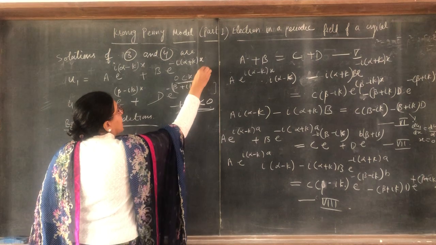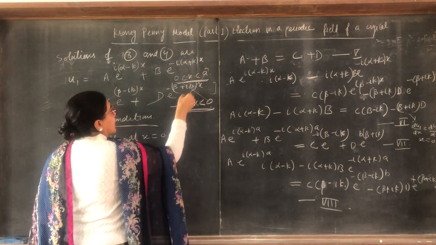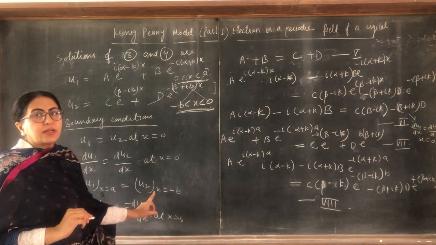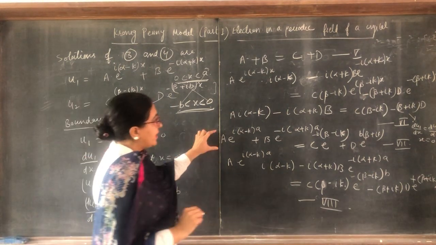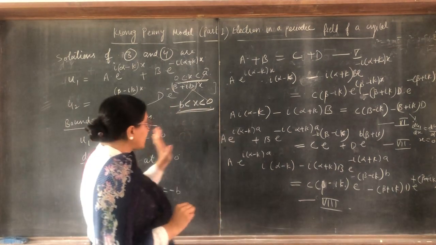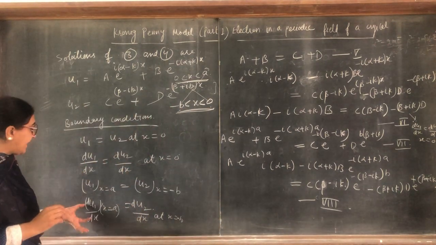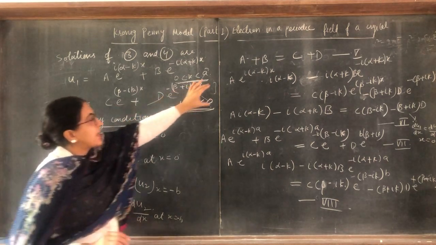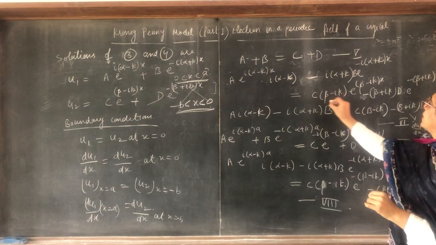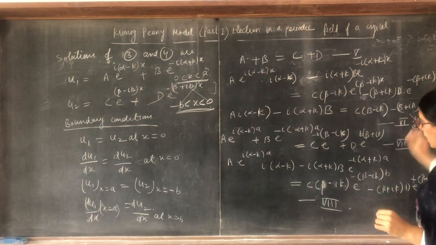I told you that one boundary condition we apply here and second here. So this is x is equal to a and in u2 x is equal to minus b. So we get this. Okay? Then again taking derivatives, the derivatives are here. Put in this x is equal to a and put in this x is equal to minus b, we get this.